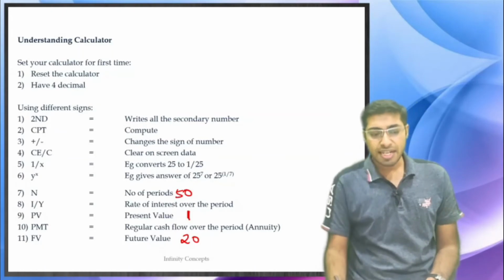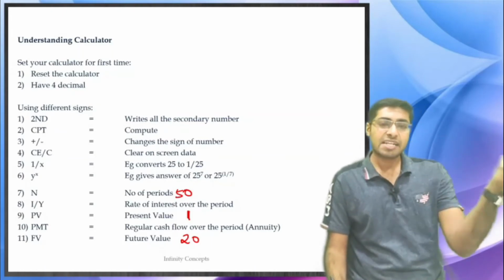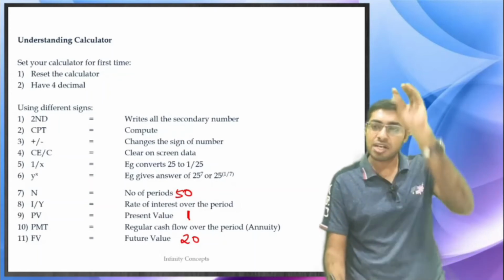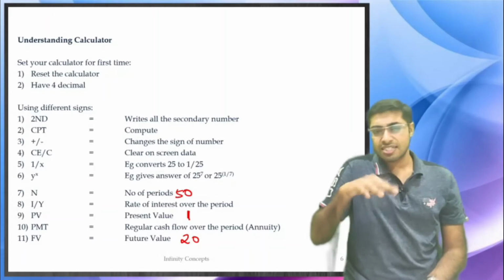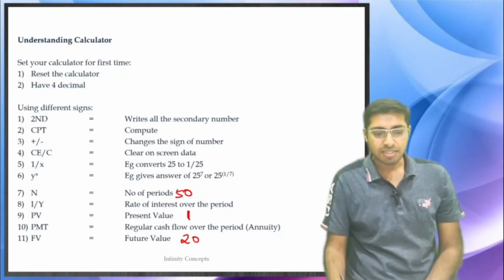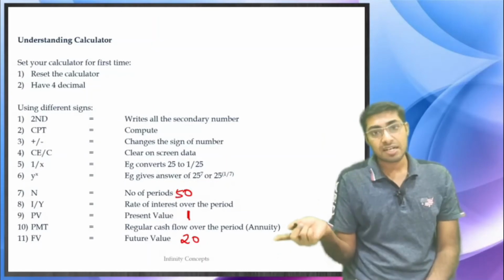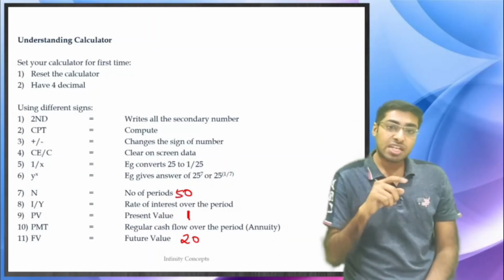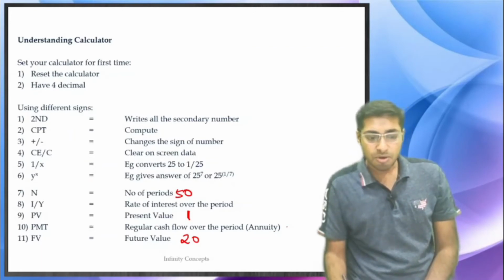You are actually not getting any cash flow. This $1 you have put in the bank for 50 years from 1970 to 2020, and that $1 has remained in the bank account. The bank is not giving you interest, it is getting compounded. Otherwise, if it would have given you some interest at a regular interval, every year for all the 50 years, you would have put that out over here.